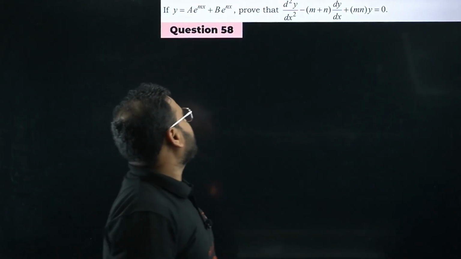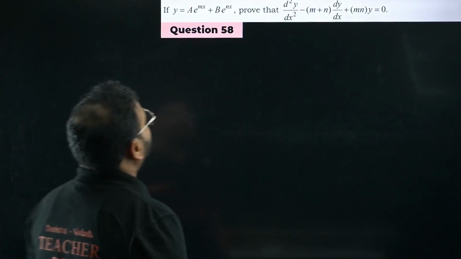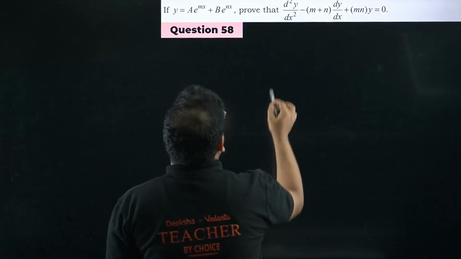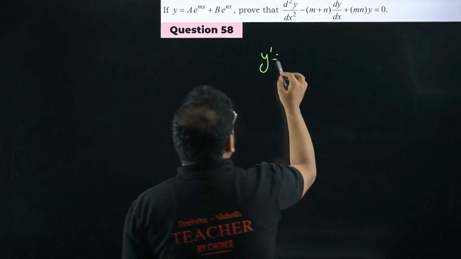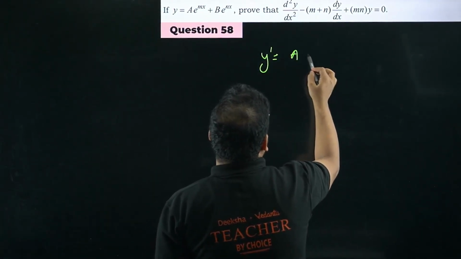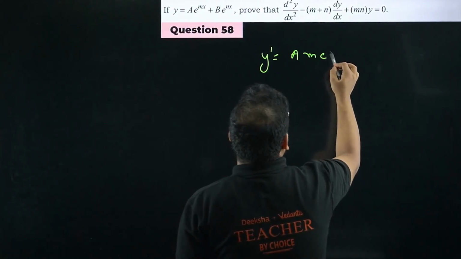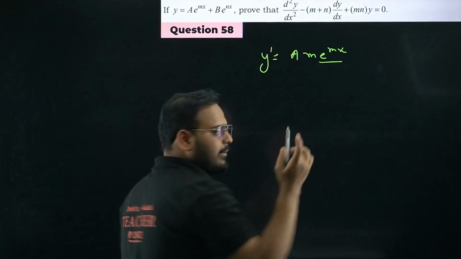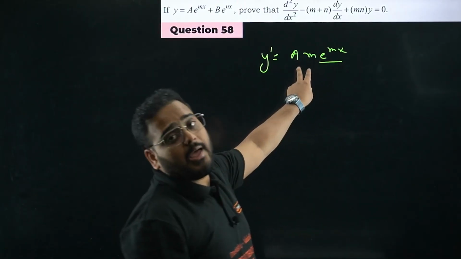Y equal to a e power mx plus b e power nx. Prove that condition on the second derivative, simple question. Let's solve it. Y dash will become a as it is, and m will come, e power mx will remain as it is. How is this m coming? Derivative of e power mx is simply e power mx, but derivative of mx is nothing but m. That's why m is coming.